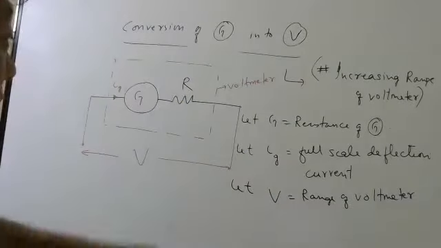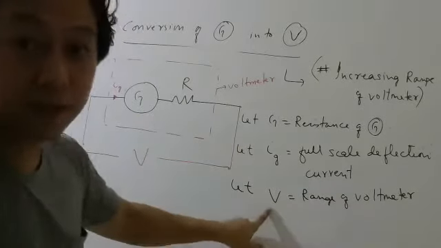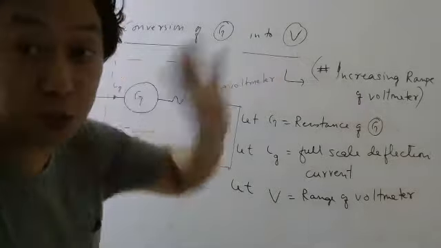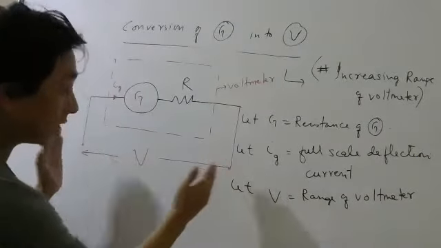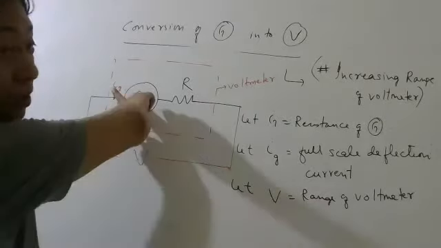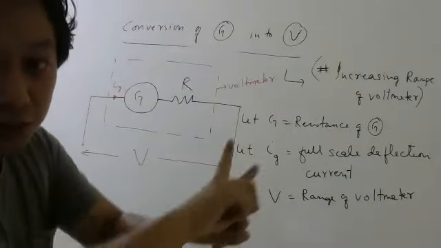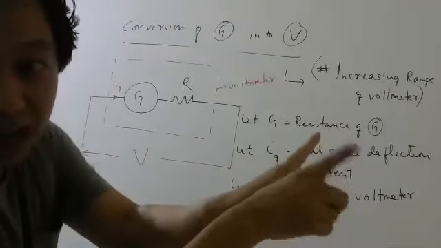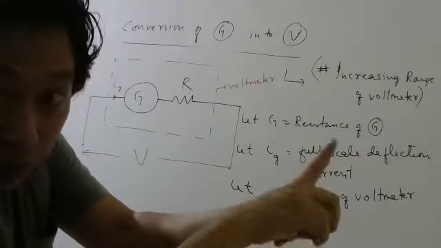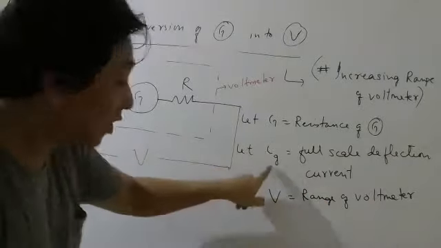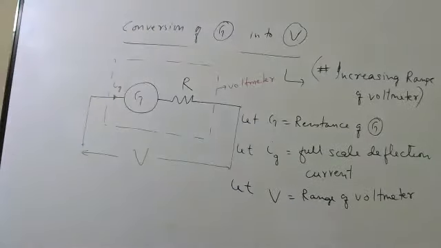Okay, students. So capital G is what? Resistance of the galvanometer. Capital V is what? The range of the voltmeter which you want. So now when I apply that maximum voltage, I know the needle should deflect fully, because there I will put 10 volt if this is 10 volt. So the needle should go up to that last mark, whatever last mark is there. So the current flowing here must be what current? Full scale deflection current. Okay.